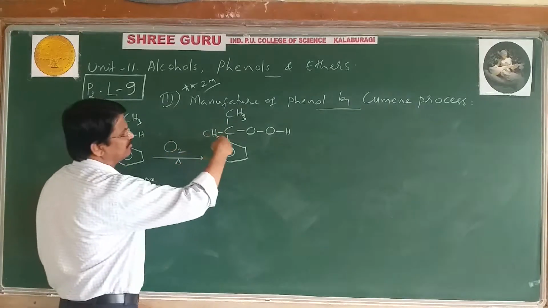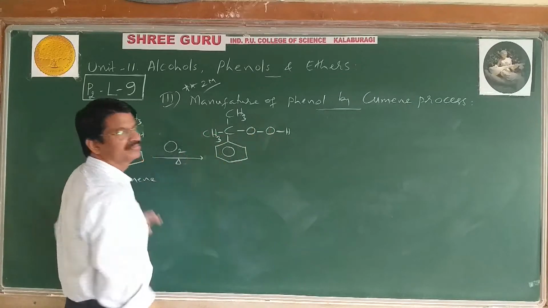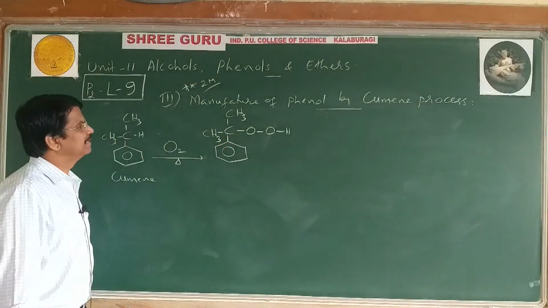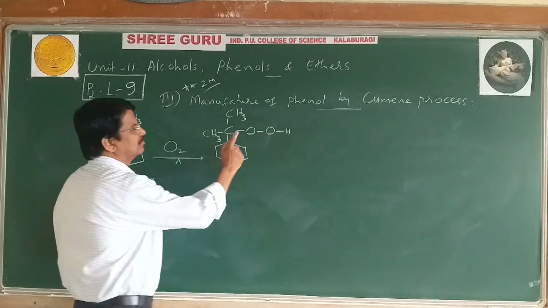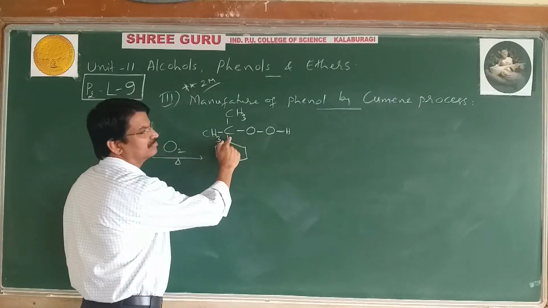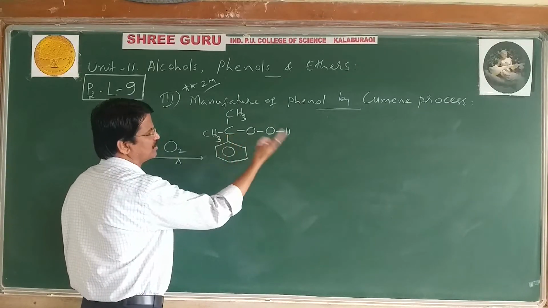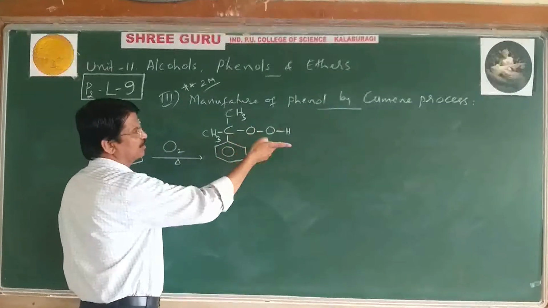Again you see the valency: oxygen's valency is 2 and carbon's valency is 4. This group has an oxygen atom and another oxygen atom, a peroxy linkage, a peroxide, hydrogen peroxide type.